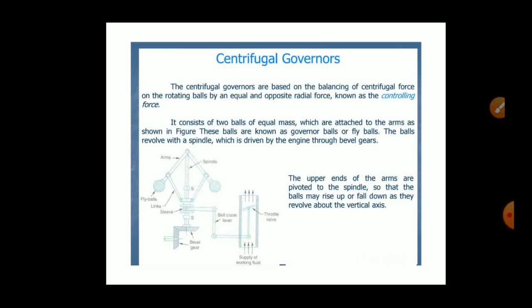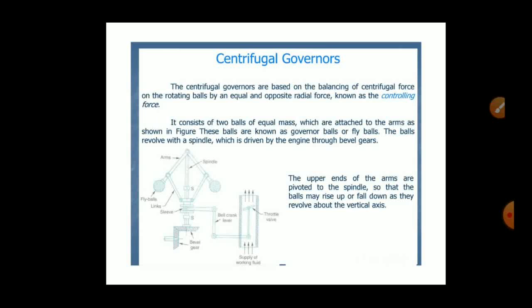Centrifugal governors. The centrifugal governors are based on the balancing of centrifugal force on the rotating balls by an equal and opposite radial force known as controlling force. It consists of two balls of equal mass which are attached to the arms as shown in the figure.